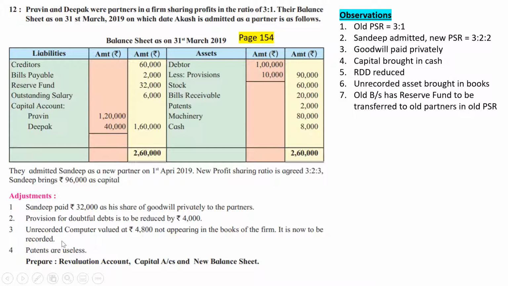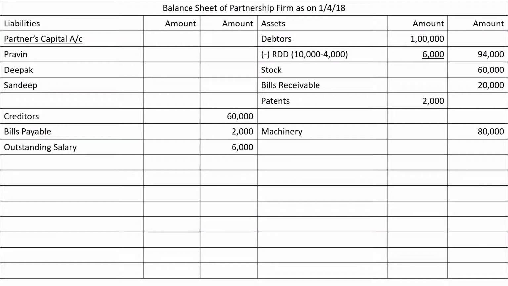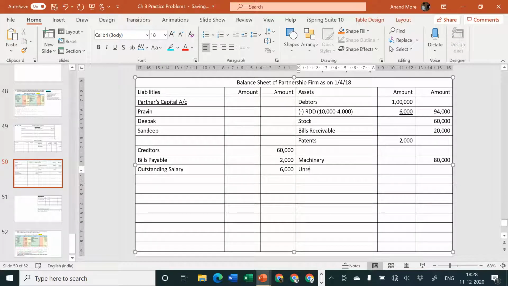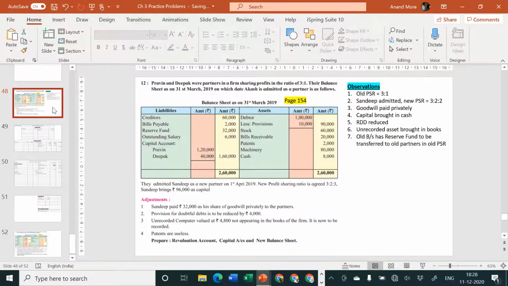Next one, unrecorded computer valued at rupees 4,800 not appearing in the books of the firm. It is now to be recorded. So unrecorded computer. So balance sheet asset side we are going to consider unrecorded computers. Asset side, unrecorded computer, what was not there, that is immediately going to appear now, and its value is rupees 4,800.